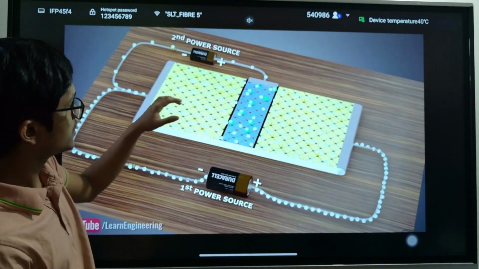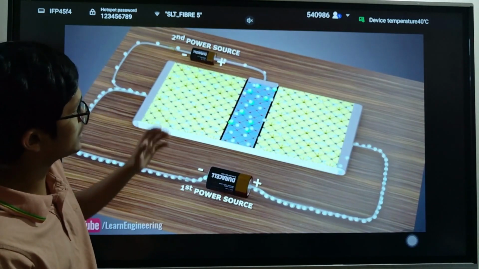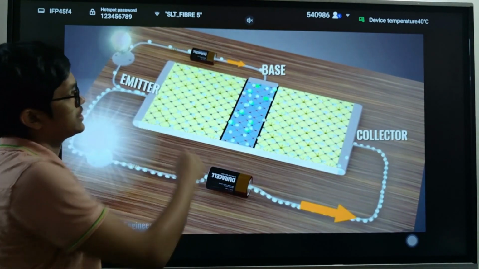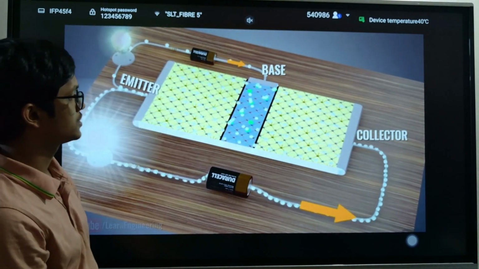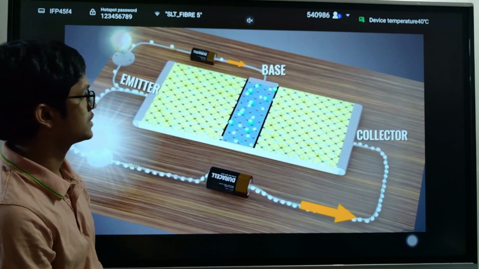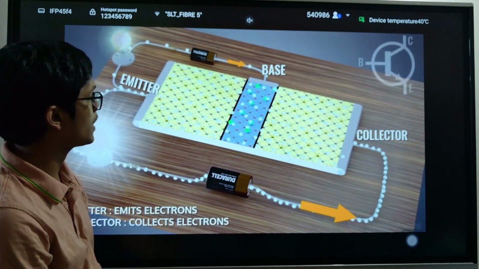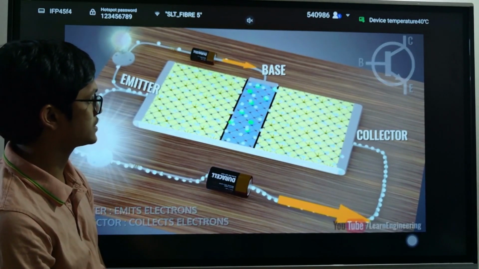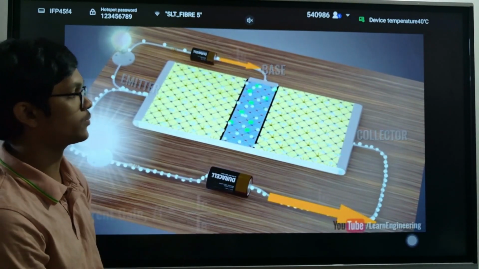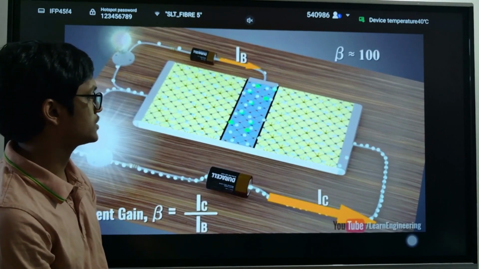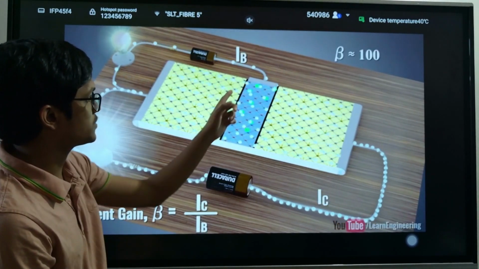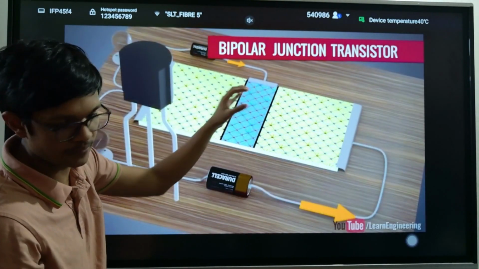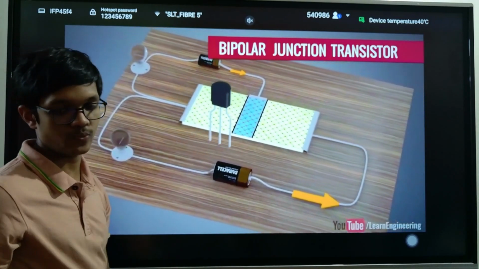So see, a small amount of current will go in this direction, and a lot of electrons fall into this side. As a result of current going in this circuit, this bulb will start to operate. That's what's happening in a transistor. Clear? Since electrons go in this way, current goes in the opposite direction. So this is what happens. A very small amount of electrons go in this part, but a lot of electrons which come here fall into this side. That's what happens in a transistor.